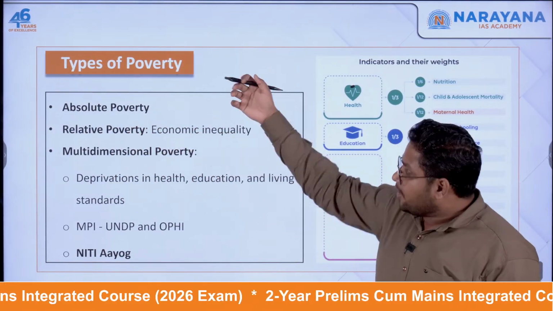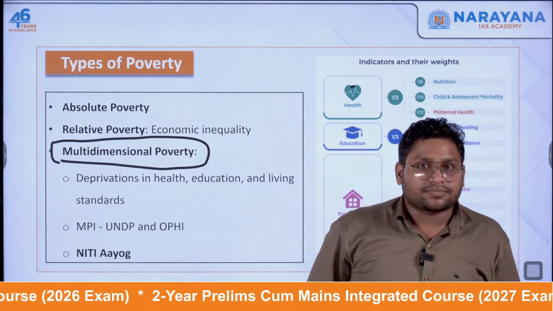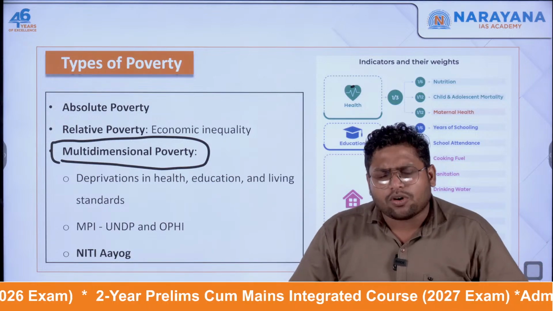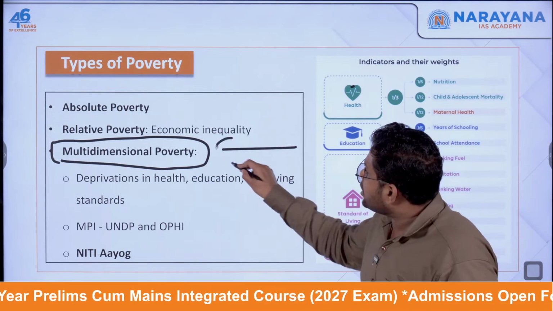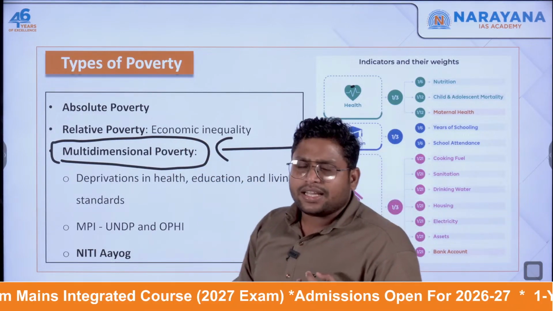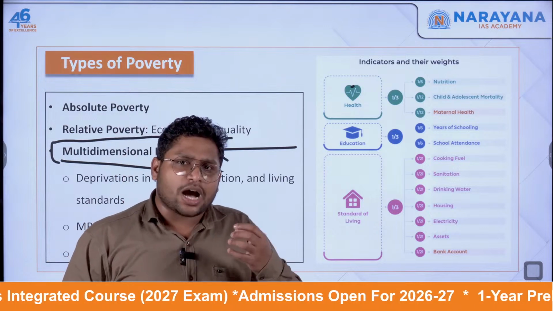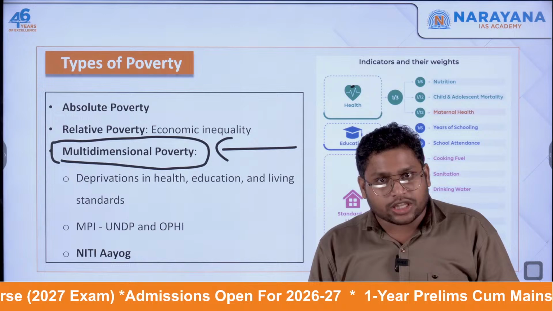Okay. Then there is the third thing called multi-dimensional poverty. The concept of poverty has been evolving, and this evolution has brought a new concept wherein we are saying that when we think about poverty, it cannot be just about your basic needs, which include food, shelter, and clothing.